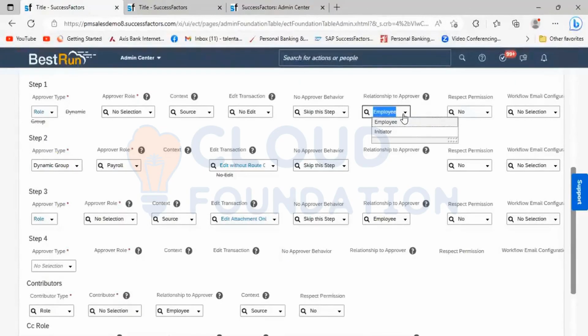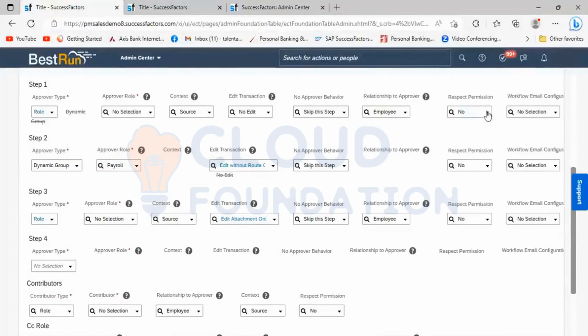But if I am the initiator and I am only making changes to my own data, then what is the relation? In that case, I will be the initiator and the relation is between the initiator and the manager. Here also, you can see by default it will be showing the relationship to the approval as employee only.